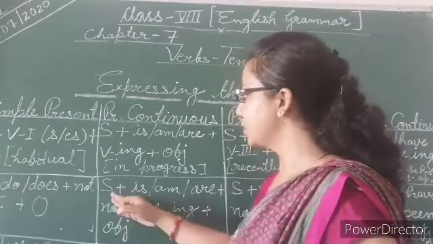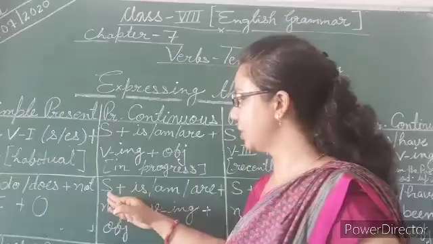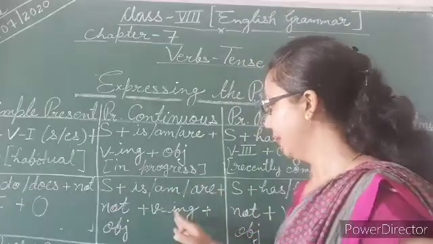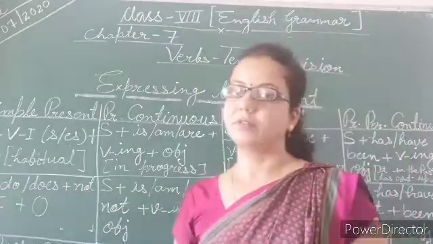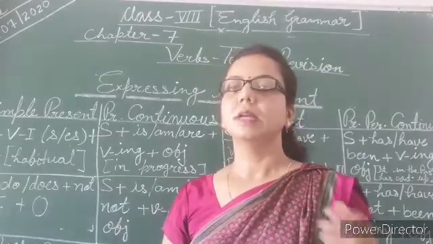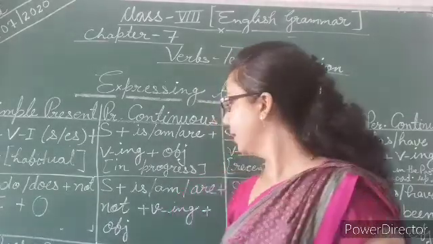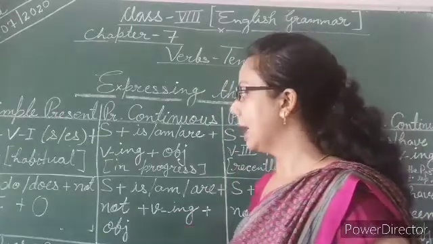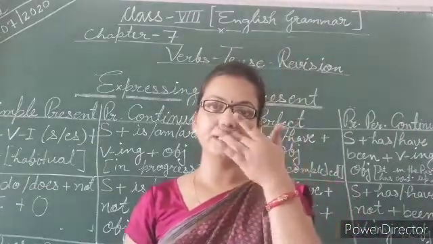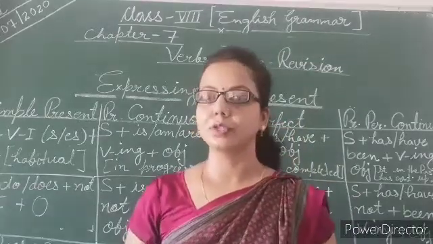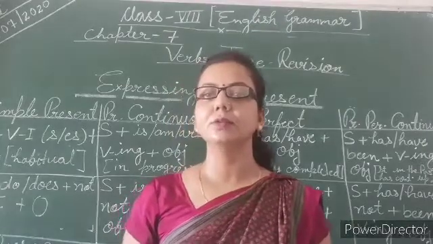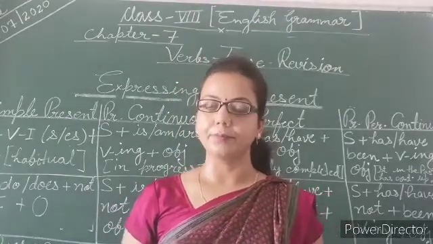This is very simple. So just have a look at the structure. Subject plus be form plus not plus ing plus object. If there is an object, then you have to use the object. Otherwise, there is no need to add an object. So now, what about your interrogative form? What is the meaning of interrogative here? Interrogative means question format.